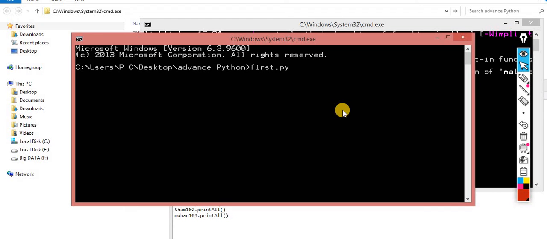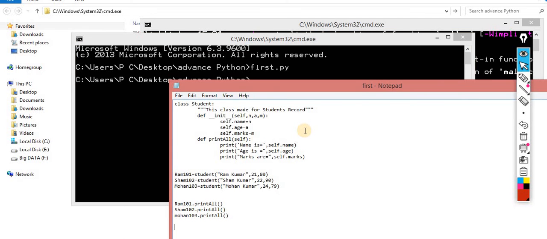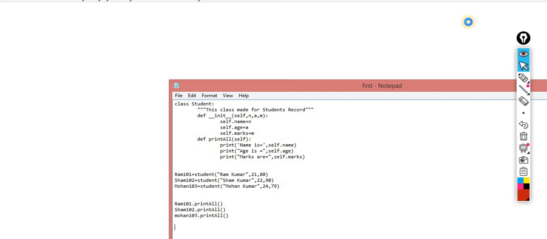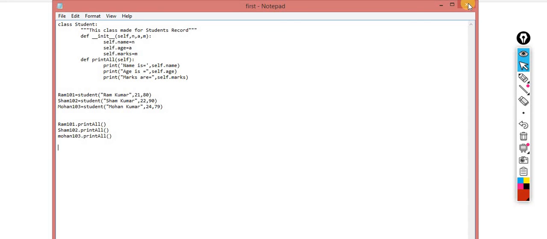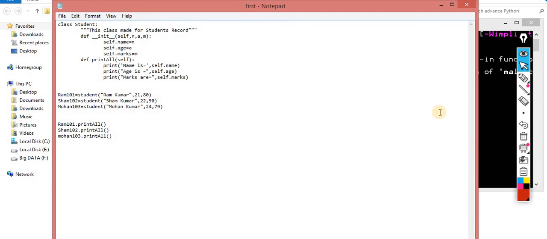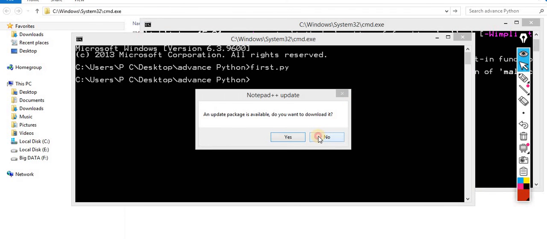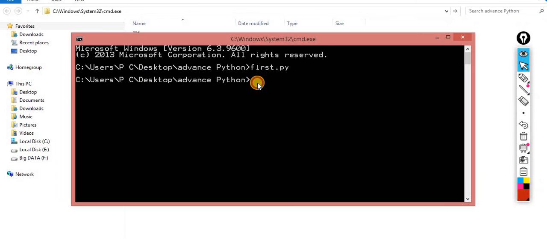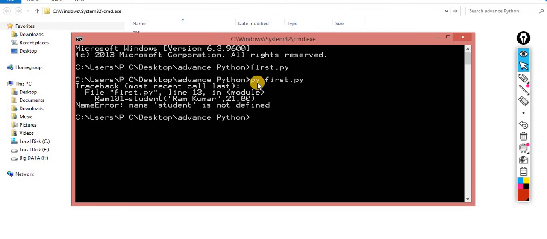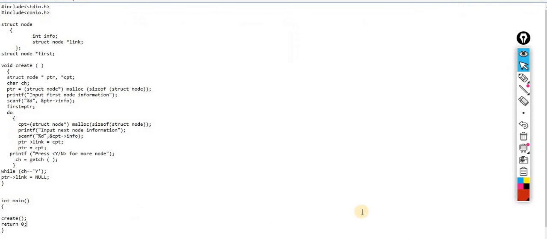Now first dot py, so it's executed. I'm executing py space first dot py. The error says name student is not defined. Somewhere we made a mistake.